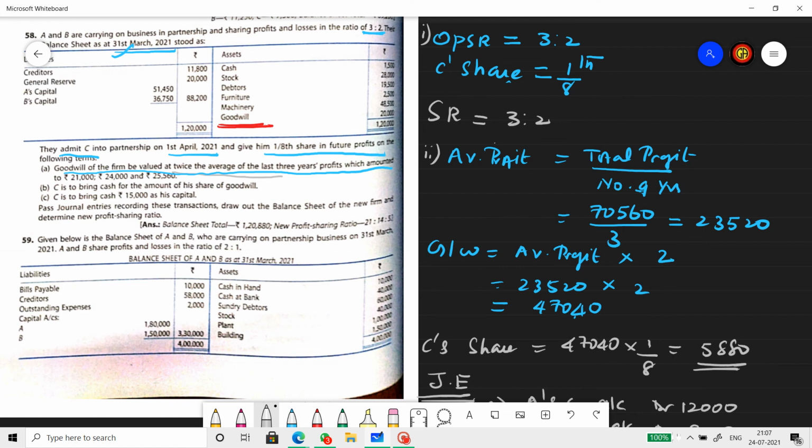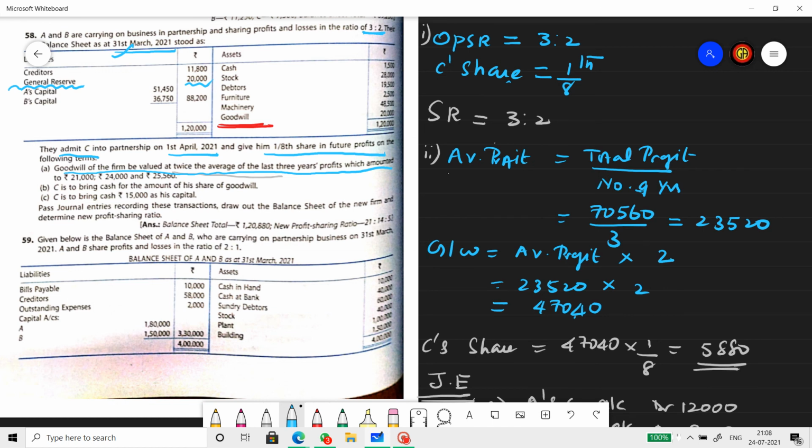So stage 2 is to find the goodwill. Stage 3 is preparation of the revaluation account. Stage 4 is to see whether there are any undistributed profits or losses here. Do we have any such thing in the question, Ananya? See properly. Is there any undistributed profit or loss? Yes.